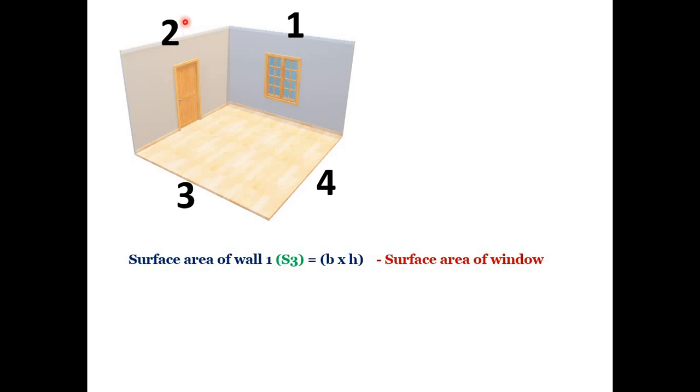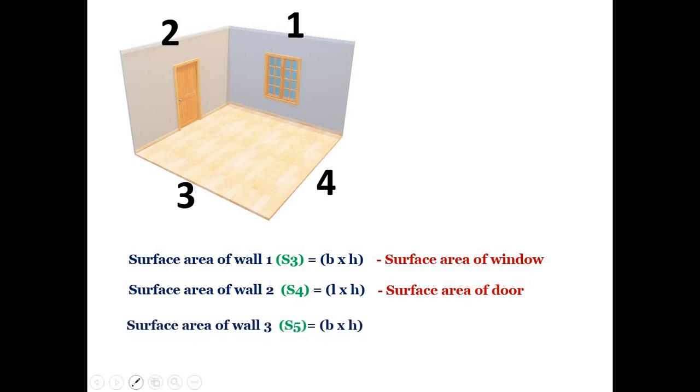Length into height. Again you will see a door is there. So if the door is open, you have to subtract the surface area of the door. Already you will have the length and height, so just calculate L into H, then subtract the surface area of the door.